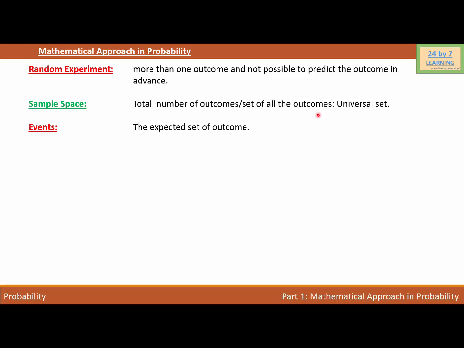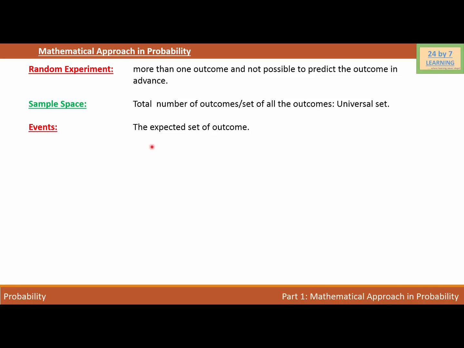The next vocabulary is event. So the event is the expected set of outcomes. It simply means that in the example of tossing a coin, the possibilities are that we will get head or tail. And if we keep doing it several times, we will get both head and tail. The possibility of getting head and tail are equal.